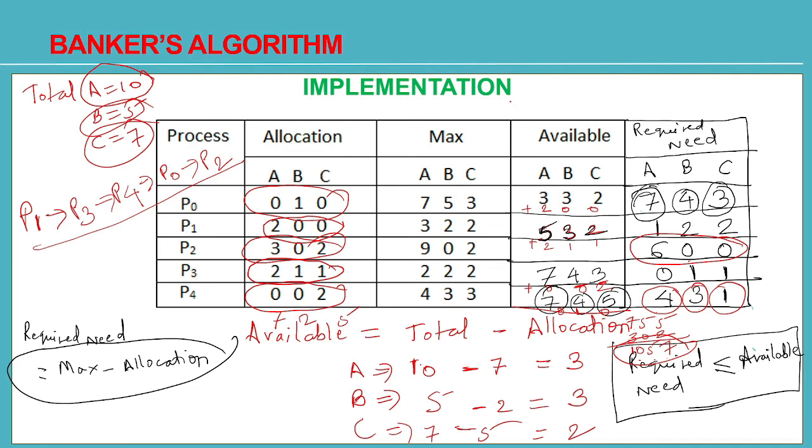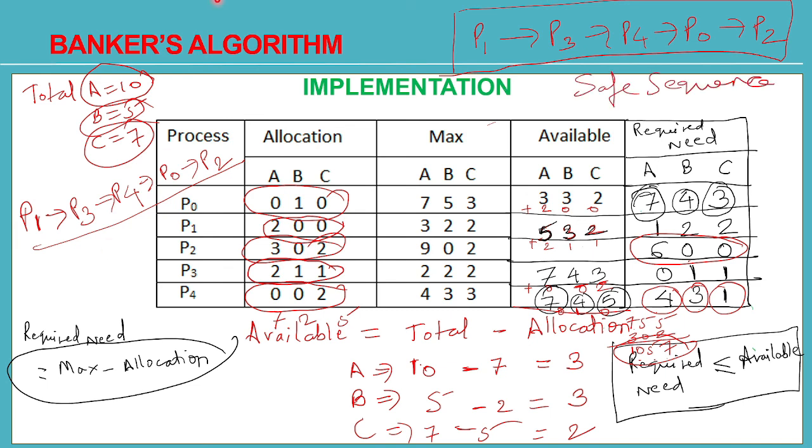So now we got the safe sequence, that is, P1 will execute first, then P3, then P4, then P0 and then P2. So this is the safe sequence. Even if you get one safe sequence in Banker's algorithm, you can 100% say that the system won't be in a deadlock state in future also. All the processes will be able to complete their task on time. Okay, so that is all Banker's algorithm is about. This Banker's algorithm is also called a safety algorithm because you are taking care that a safe sequence will come. So the name safety algorithm is also given to this algorithm.